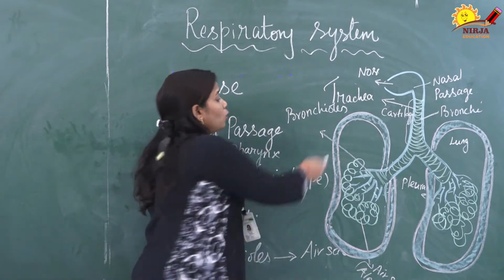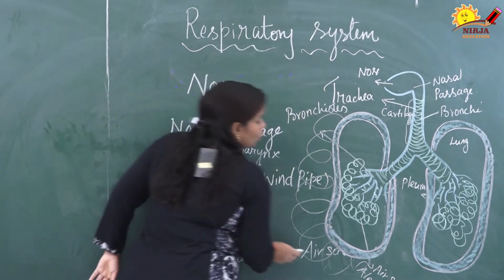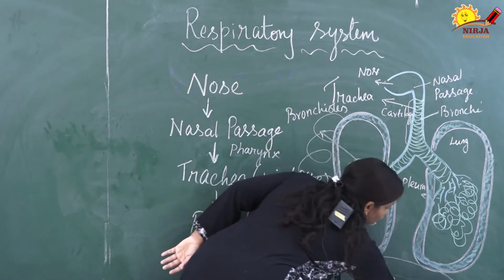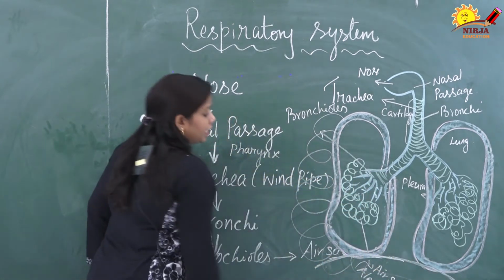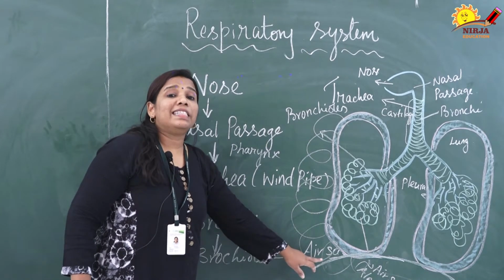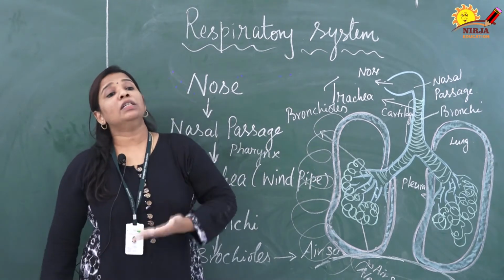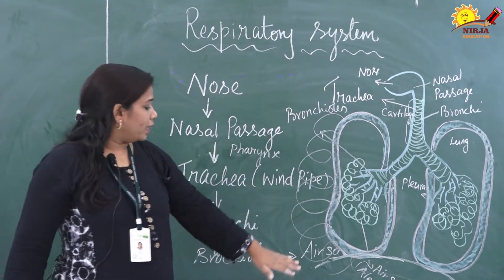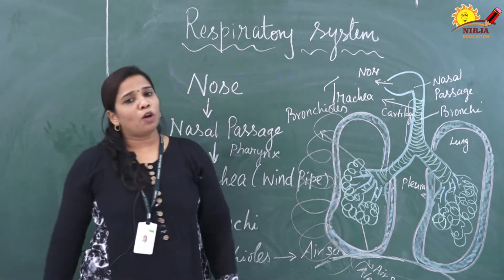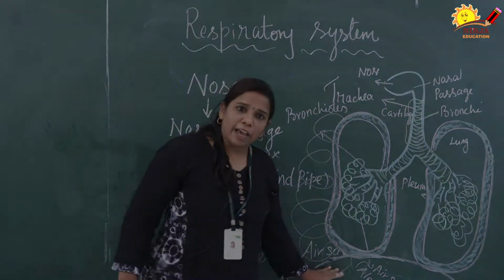The outer side of the lungs is covered by the rib cage, so it is located in the thoracic cavity. Down below, one dome-shaped muscle sheet is present. That muscle sheet is called the diaphragm. This muscle sheet separates our body into the abdominal region and the area above it. This portion is called the chest region, and the portion below is called the abdominal region. This is divided by the muscle sheet, that is called the diaphragm.